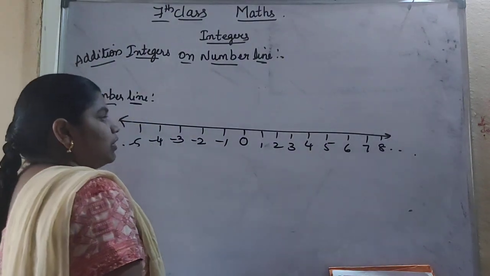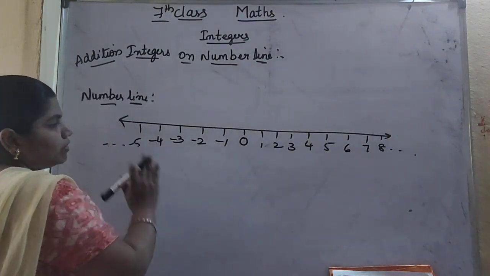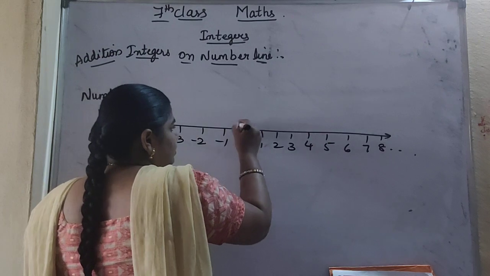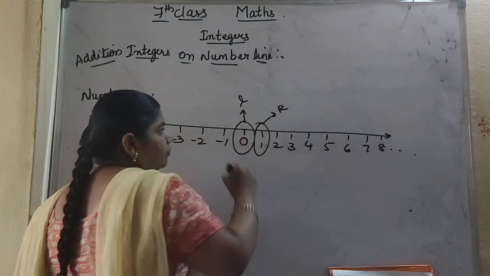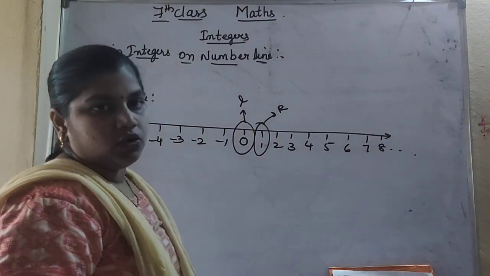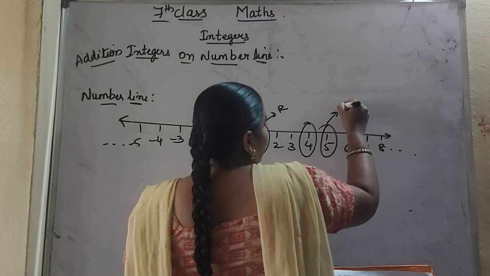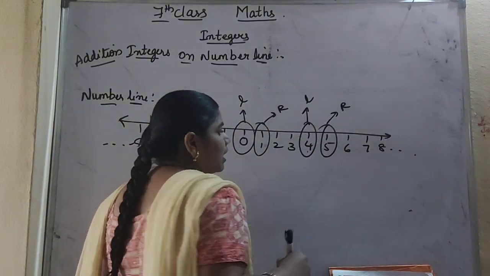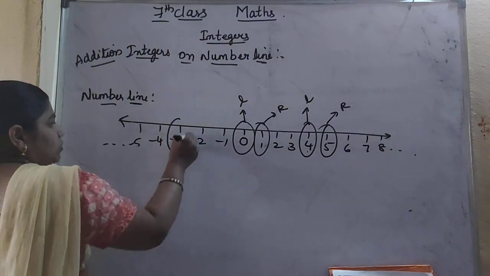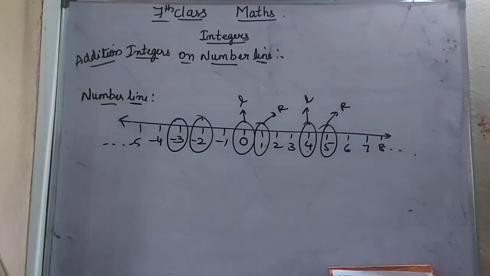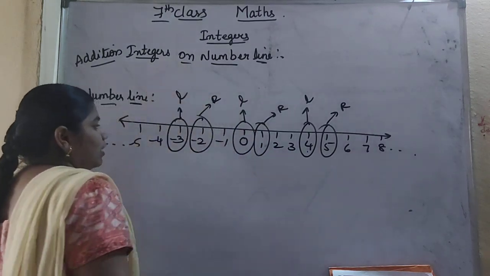Already I told you that the numbers which are lying on right side will be greater than the left side values. If you take 0 and 1, 1 is on right side, 0 is on left side, so 1 is greater than 0. In the same way, if you take 4 and 5, 5 is lying on right side, 4 is lying on left side, then 5 is greater than 4. In the same way for integers also. If you take -3 and -2, -2 is lying on right side and -3 is lying on left side.